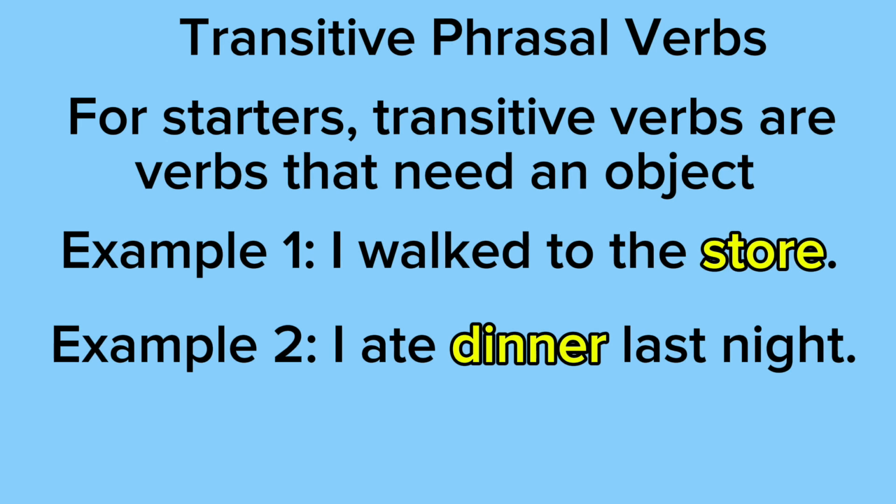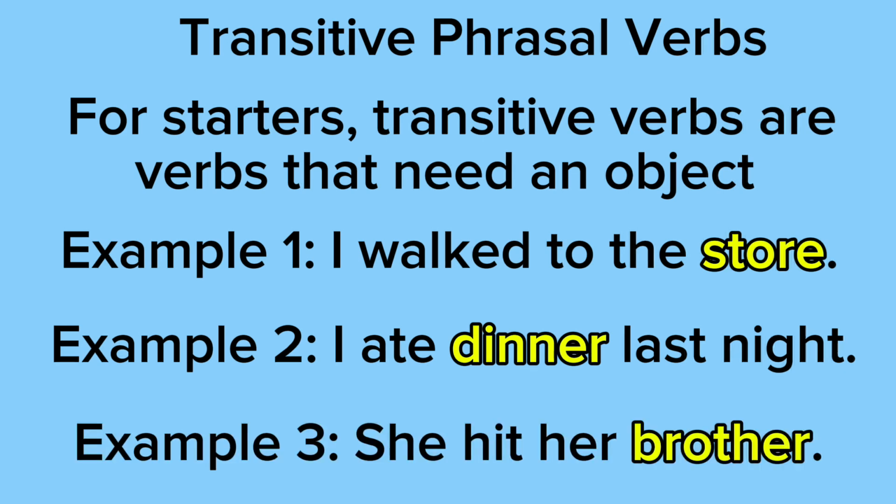Example 2 says I ate dinner last night. So as you can see, the verb is ate and dinner is the object. Dinner is receiving the action because dinner is being eaten. Example 3 says she hit her brother. So hit is the verb and her brother is the object because her brother is receiving the action.